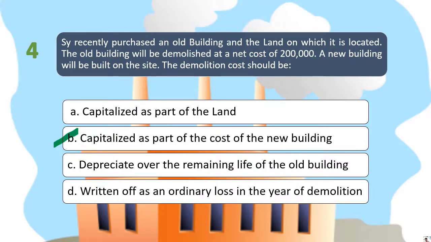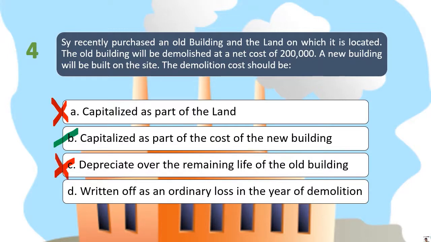So another reason is that yung demolition will not increase the value of the land kasi hindi naman niya pinoprolong yung land natin. At the same time, wala naman siyang benefit dun sa land. So ang nag-benefit sa demolition is yung construction ng new building. So therefore, letter A is also wrong. Letter C, depreciate over the remaining life of the old building.